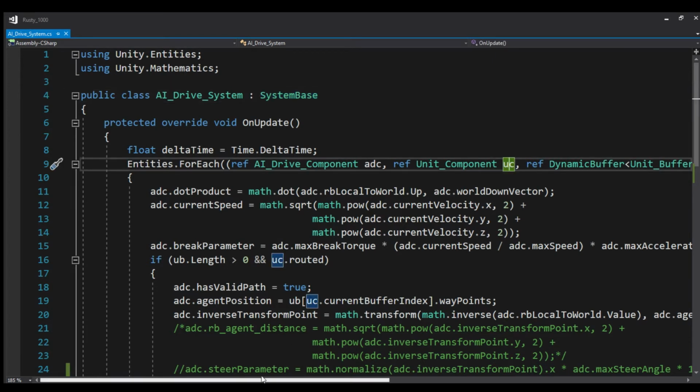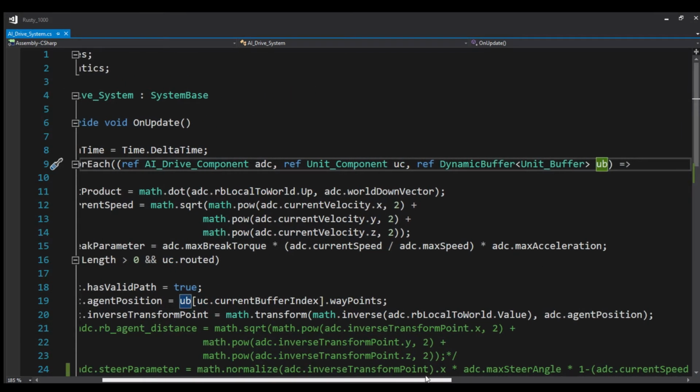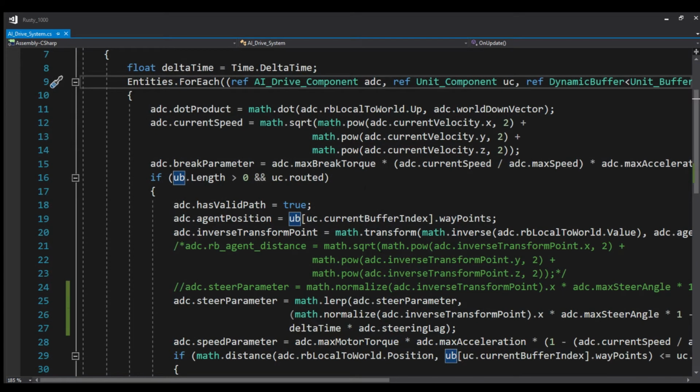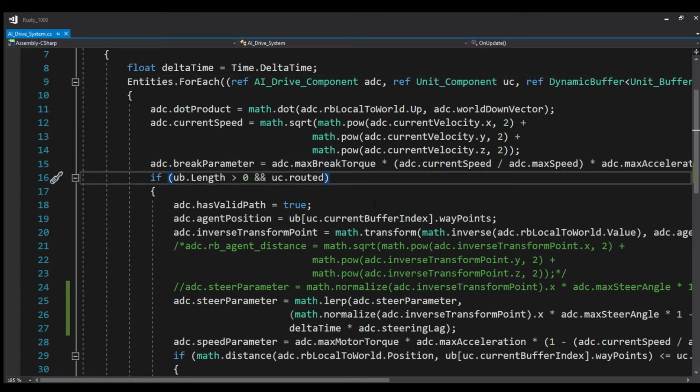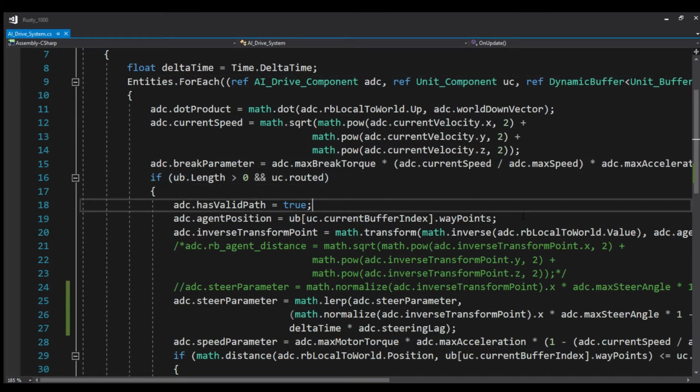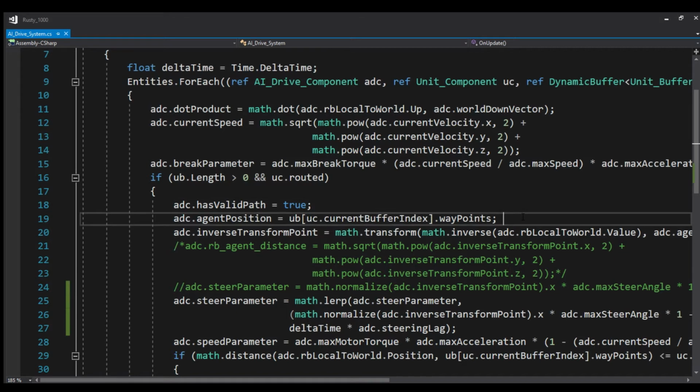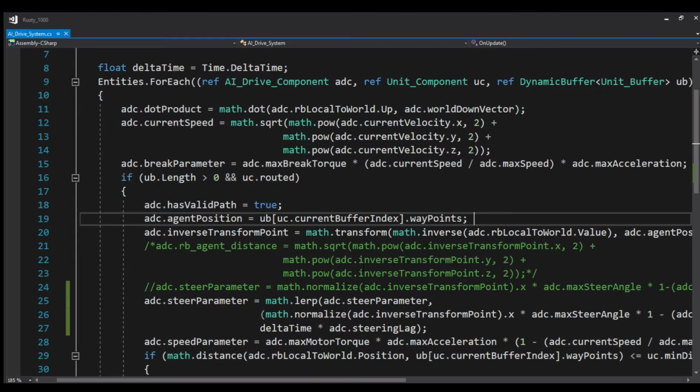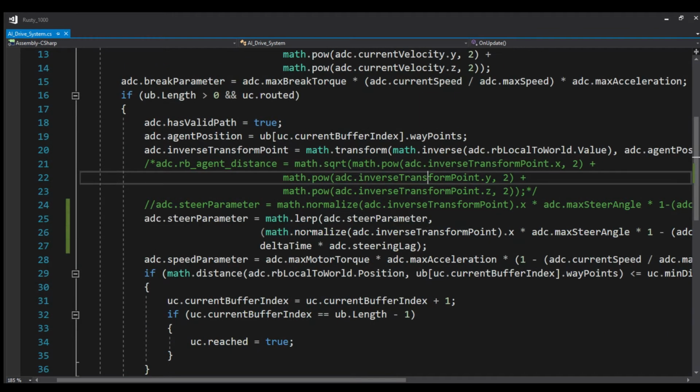We will need a reference to unit component and unit buffer in AI drive system. We will set the valid path flag to true only when the unit buffer length is non-zero. That way we know there is a path to traverse. The agent position will now be the current steering target or current position extracted from the unit buffer.